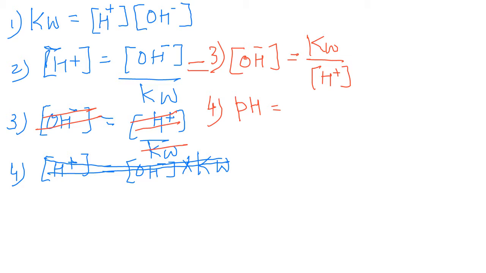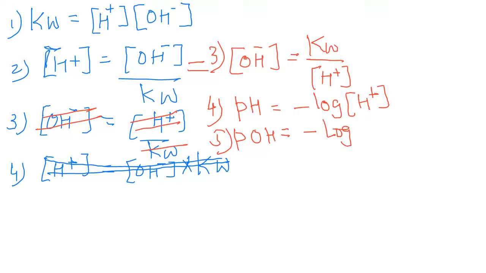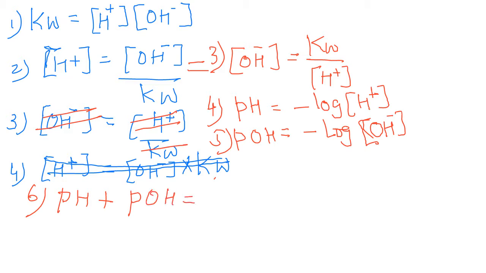Number 3, number 4, pH is equal to negative log hydrogen ion concentration. Number 5, pOH for the base equal to negative log hydroxyl ion concentration. Number 6, pH plus pOH equal to 14.